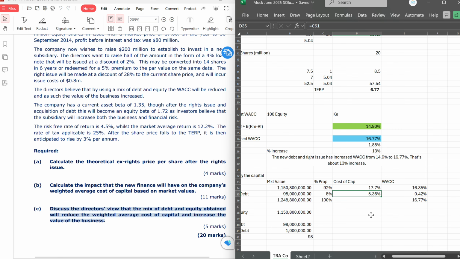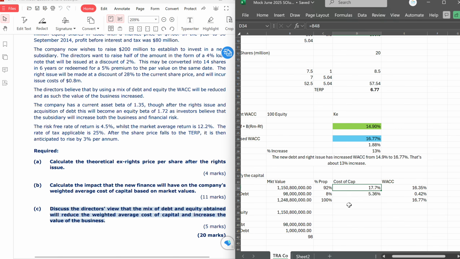So definitely this has actually reduced the WACC invariably, because if you have left it with only equity, then your WACC would have been about 17%. But you can see the WACC has gone down to 16.7. So the reason why the 16.7 is not lower than 14.9 that used to be our WACC is because the debt that we have issued, which is cheap, is just 8%. That is too small. Compare 8% to 92% of 17. Obviously, that's almost 100% equity.